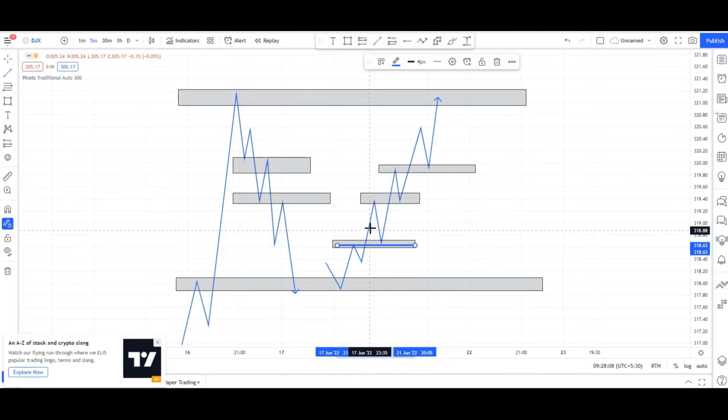Okay guys, this is the buyer's area, one-sided momentum. This acted as a resistance, came once again downside. This is the best place because here is buyer dominance, it goes upside. That's why you have to enter at this place. This is the good place where you have to buy.